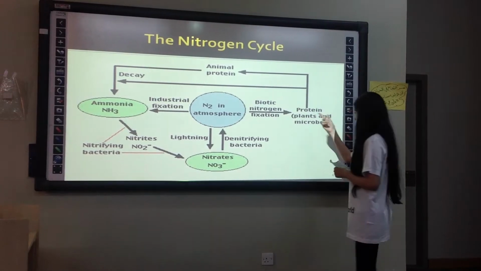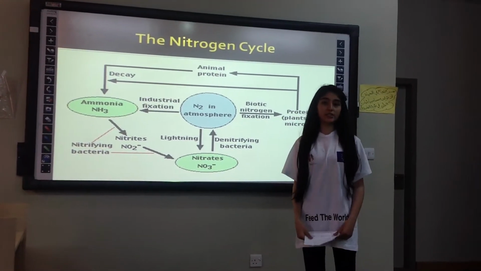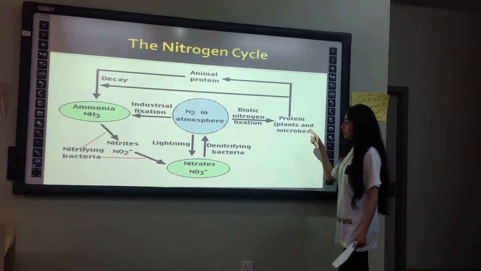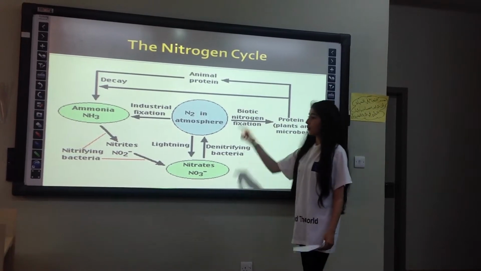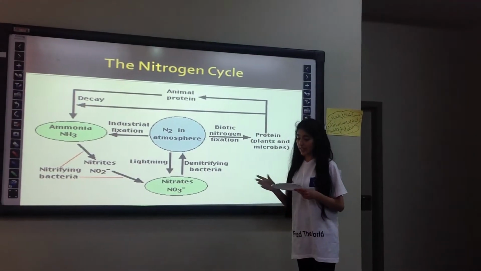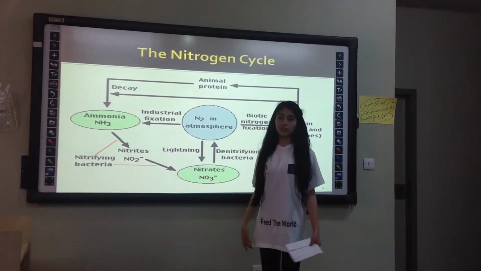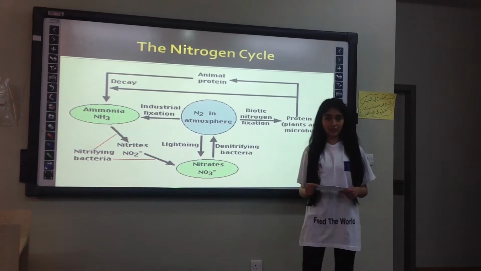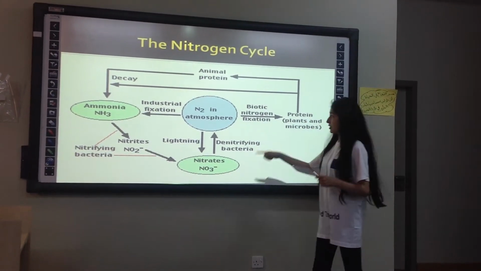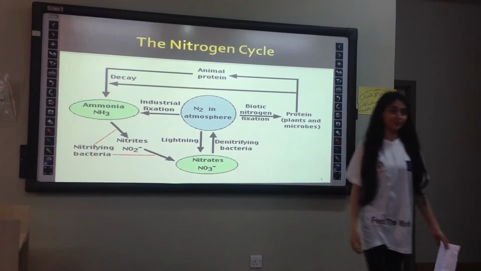Thirdly, the biotic nitrogen fixation is done by some kinds of bacteria which fix nitrogen in the plants as several kinds of proteins. These proteins enter and pass through food webs. And finally, the microorganisms decay protein to ammonia. This ammonia is converted to nitrates by nitrifying bacteria. Nitrates and nitrites are then reduced to return again to nitrogen gas by denitrifying bacteria.